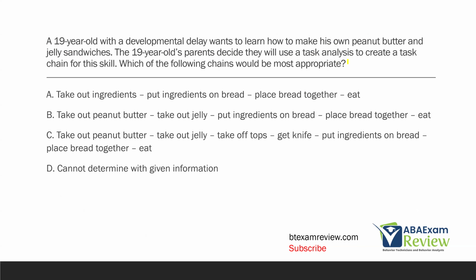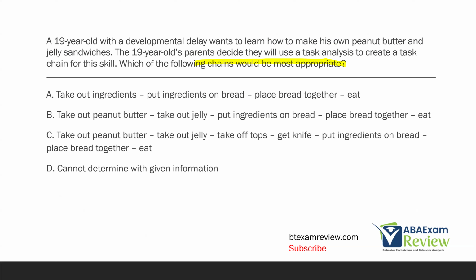A 19-year-old with a developmental delay wants to learn how to make his own peanut butter and jelly sandwiches. The 19-year-old's parents decide they will use a task analysis to create a task chain for this skill. Which of the following chains would be most appropriate? So, some hard questions today because we're thinking critically. Which of the following chains is going to be most appropriate?